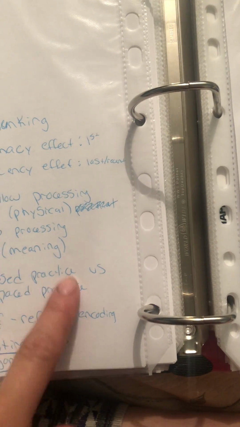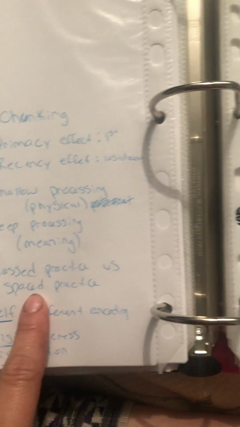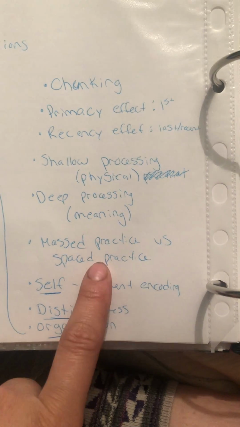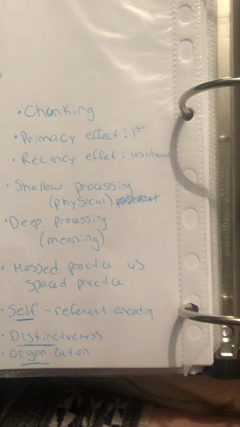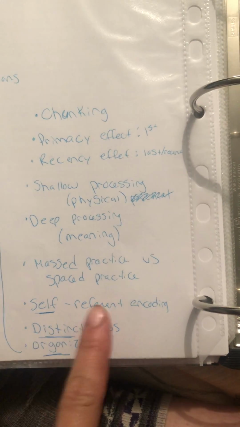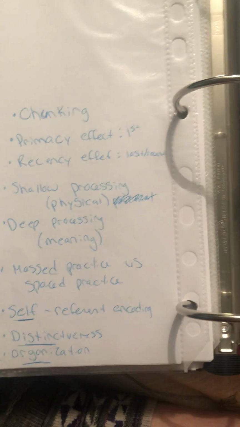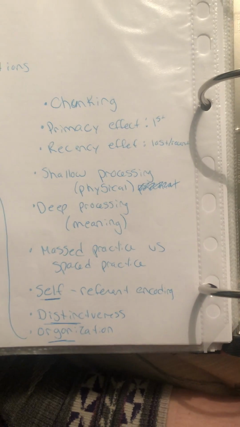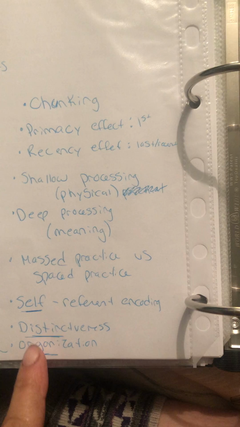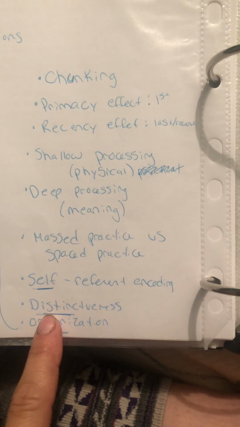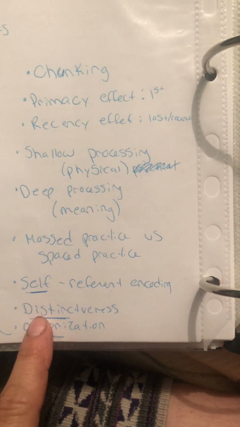We have massed practice versus spaced practice. Massed practice is one big time, whereas spaced practice is a bunch of little times, and spaced practice is supposed to be the better option, so a bunch of little practices over one big massed practice. We have self-referent encoding, which is remembering things or associating things with your own life, so yourself. Distinctiveness, which is how distinctive things are, so things that are very unique or distinctive are easier to memorize.